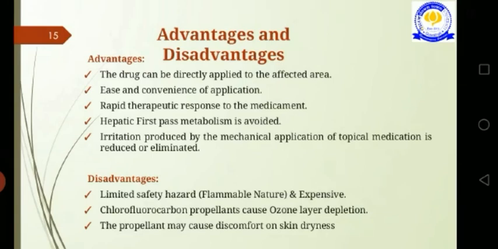The Karl Fischer method has been accepted to a great extent, and gas chromatography may be used for this purpose. So in moisture content, the Karl Fischer titration and gas chromatography are used. So next is identification of propellants. In the identification of propellants, gas chromatography and infrared spectrophotometry have been used to identify the propellant and also indicate the proportion of each component in a blend.